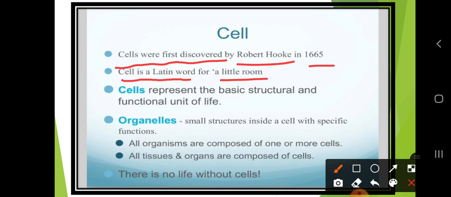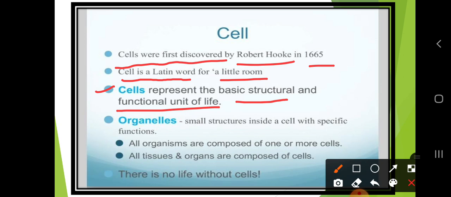The cell represents the basic structural and functional unit of life. These are some introduction points about the cell.